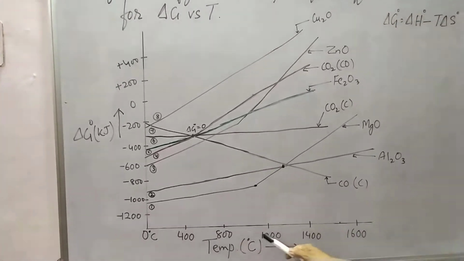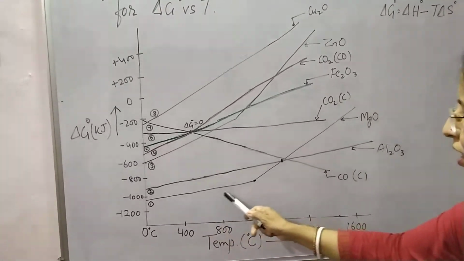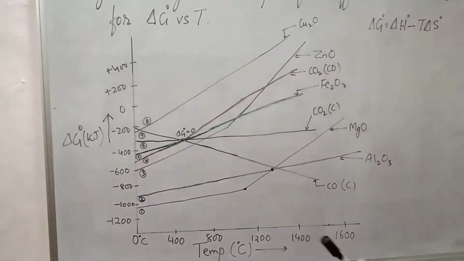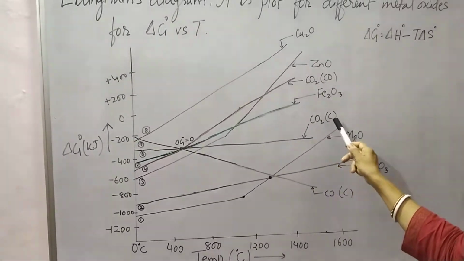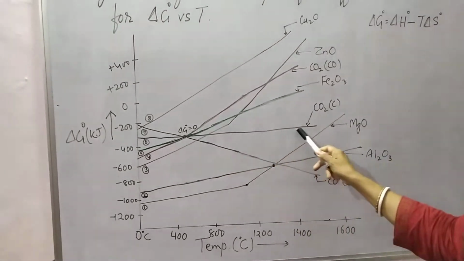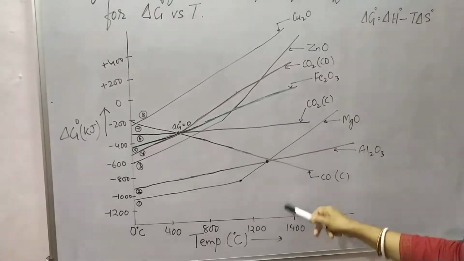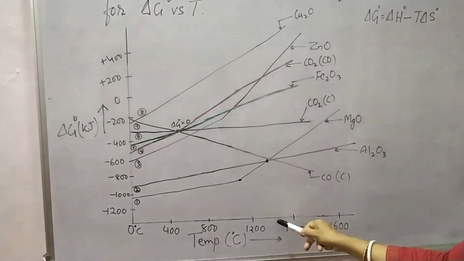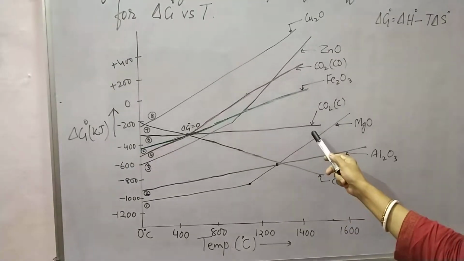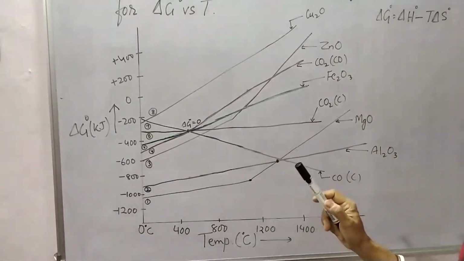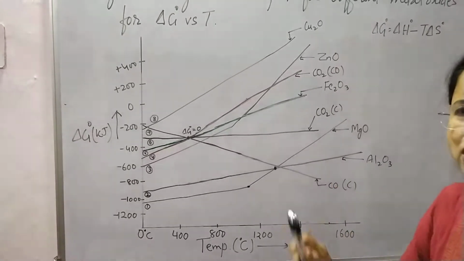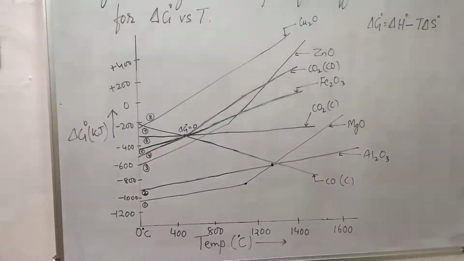As the temperature is increasing, delta G naught is also increasing for most of the plots. But the plot of carbon dioxide from carbon, when we study it, is almost parallel to the x-axis. What does it imply? That delta G naught is remaining constant with increase of temperature. Delta G naught is not changing with increase of temperature.